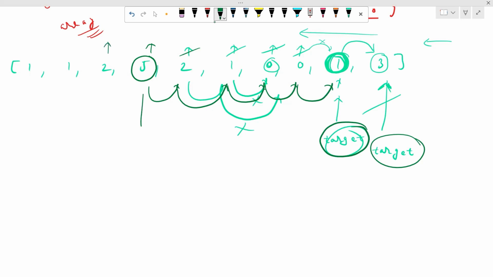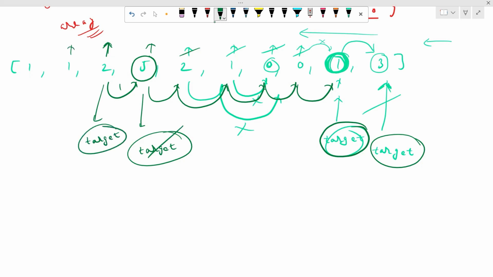This will now be our target, right? So our pointer will be at this position. Either we can go for one jump or two jumps, we can directly move over there by making one jump, right? So we'll again modify our target. This will be our target now, and our pointer will be somewhere over there. Yes, we can directly reach by making one jump, and we again modify our target. Then we can directly reach that.